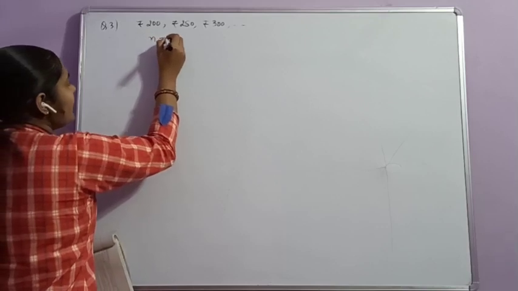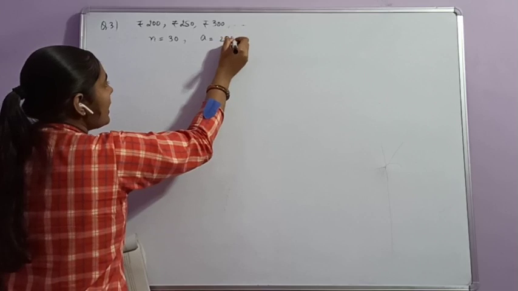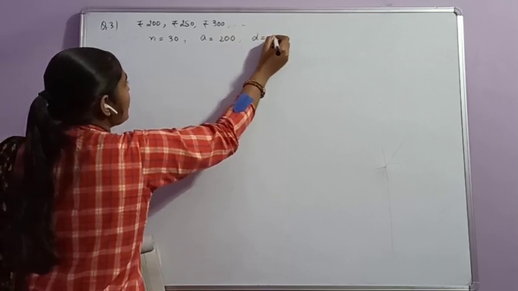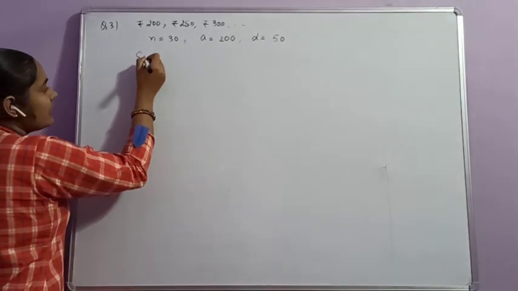It means the value of N is 30 and the value of A is 200. Common difference D is equal to 50. Here we have to find S30.